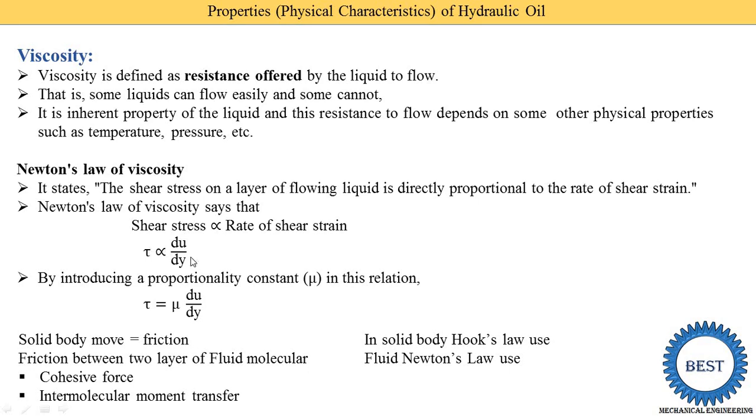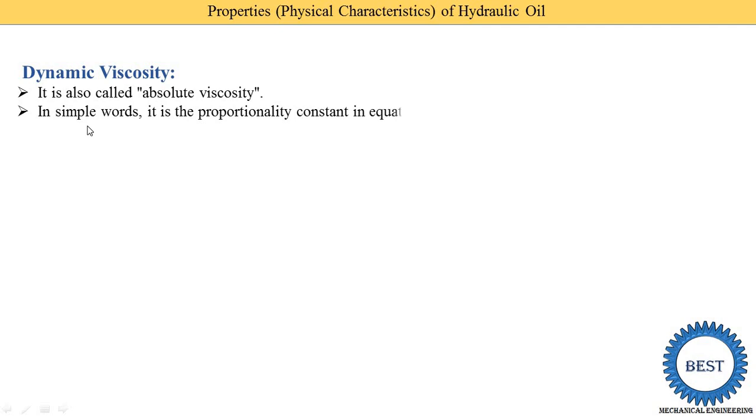Shear stress is proportional to the rate of shear strain. Now this mu is the dynamic viscosity. So from Newton's law of viscosity you are also able to write the definition of dynamic viscosity. So dynamic viscosity, mu, is equal to shear stress divided by rate of shear strain. Now let's see the definition of dynamic viscosity. It is also called the absolute viscosity. So in simple words, it is the proportionality constant in the equation of Newton's law of viscosity.